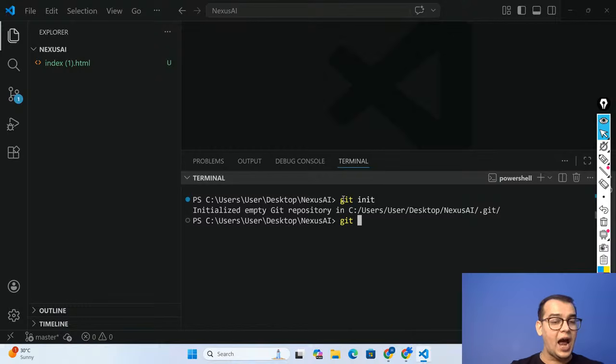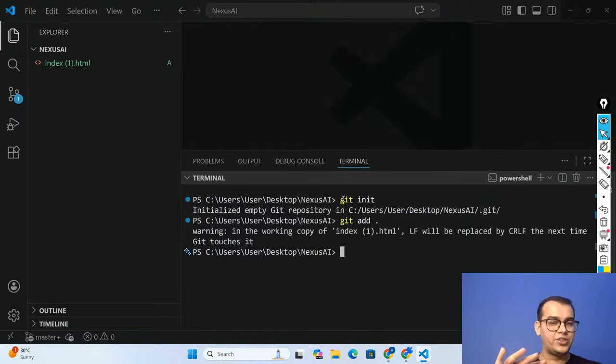If you want to add the files, write git add dot. Why have we written dot? Dot means it will add all the files in the folder, whether you have 1 file, 10 files, or 20 files, it doesn't matter. It will add everything. Make sure you do not use any capital letters. Always write the commands in lowercase.